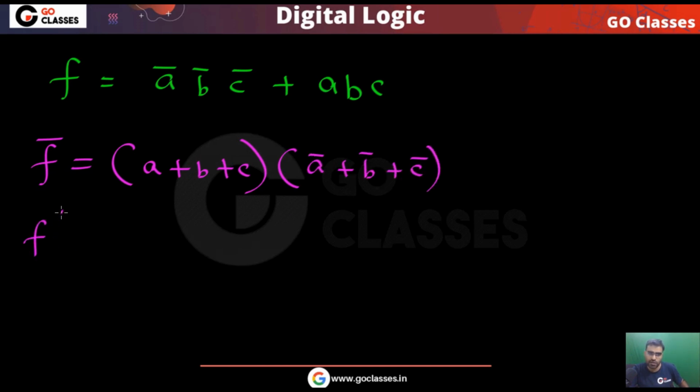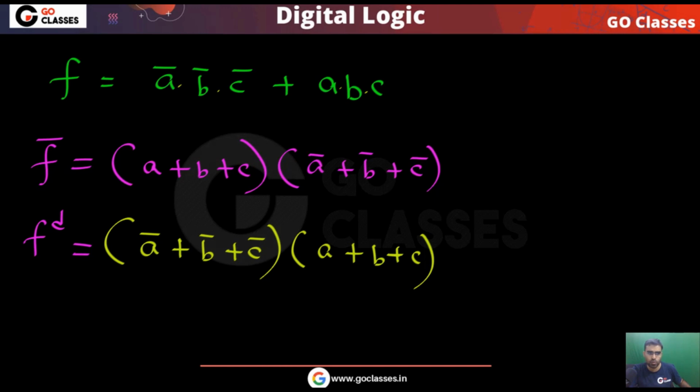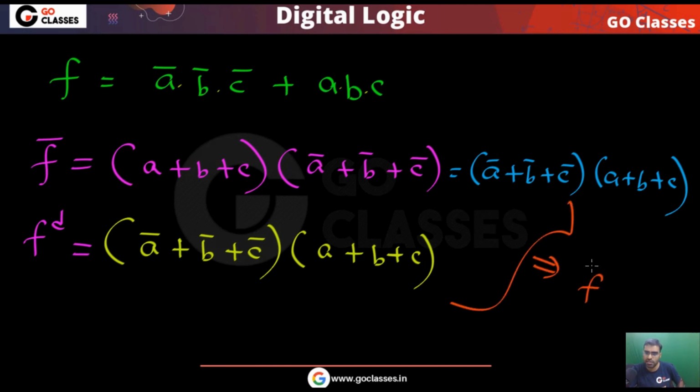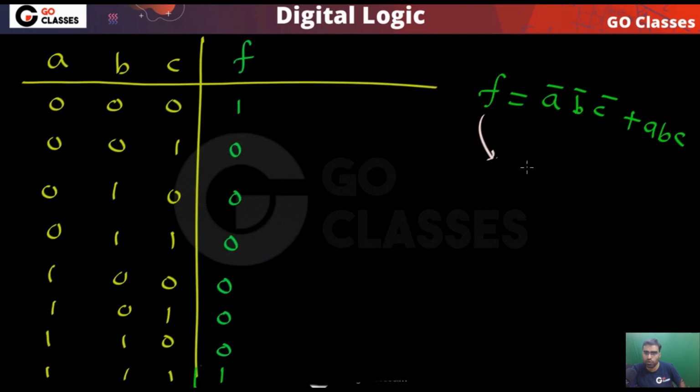And if you find the f dual, that also you can easily find. If you want to find the f dual, then this or will become and, this and will become or. Okay, and you don't change the literals. Don't change the literals. So if you find the dual, you will get this dual. Of course, you can see both are same. You can write it as (a bar or b bar or c bar) and (a or b or c). So if you notice these two functions, f complement is same as f dual. Okay, f complement and f dual are again same. So this is what I'm saying, that for this function what will happen?